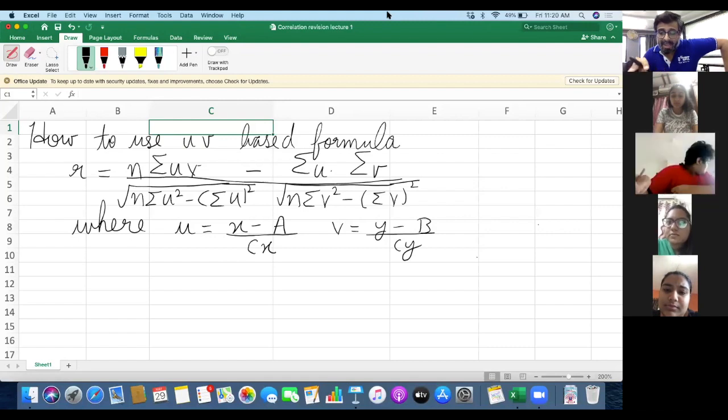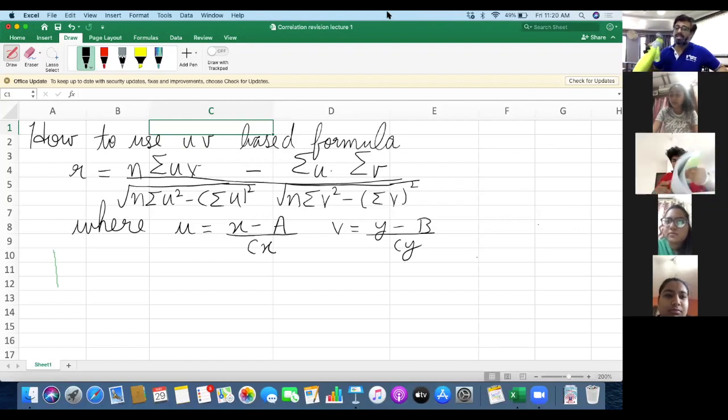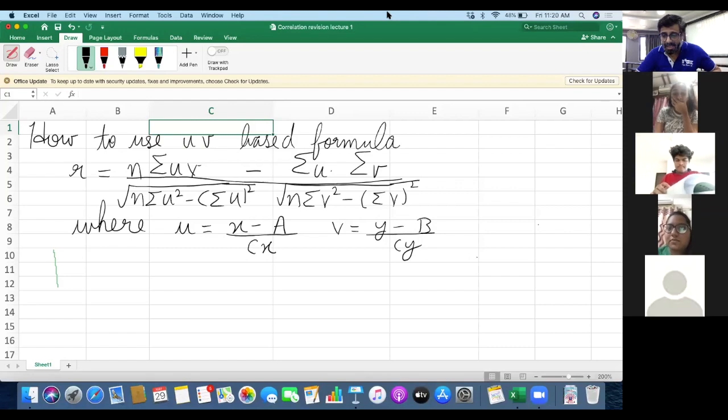But here, because two variables are involved, it's bivariate data. X is also there and y is also there. So for x, instead of that d, we call it as u. Then xi minus a upon c was there, so xi minus a upon cx. Same way, for y, b is the assumed mean. So y minus b, because the assumed mean of y will be different from x. So instead of letter a, b is used. And there it was cx and here it is cy.